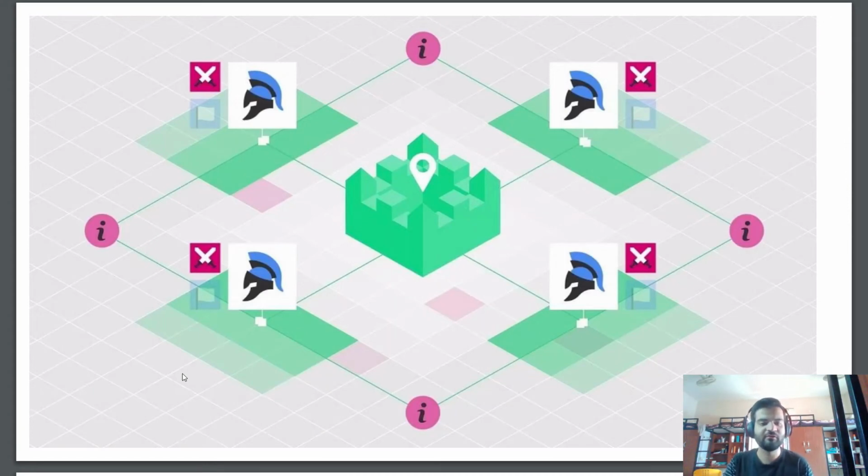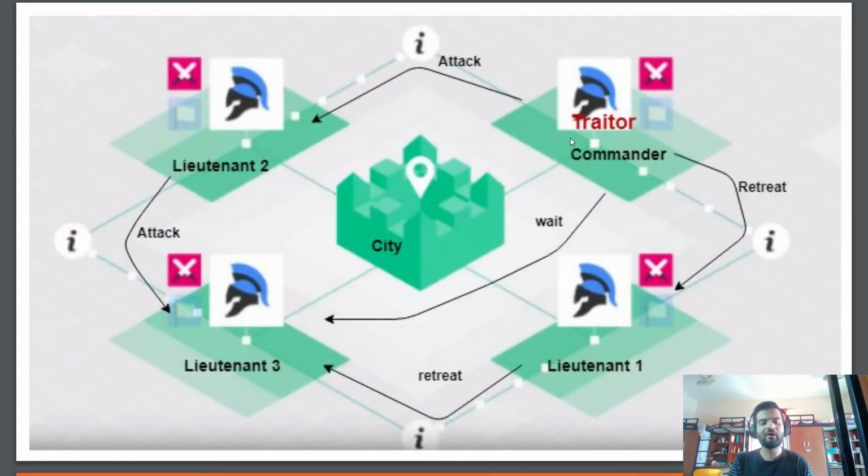So this is a scenario. These are four general armies, and they are attacking this kingdom. So this is how someone can act maliciously. So we can see there are four armies. So this commander initiates the communication.